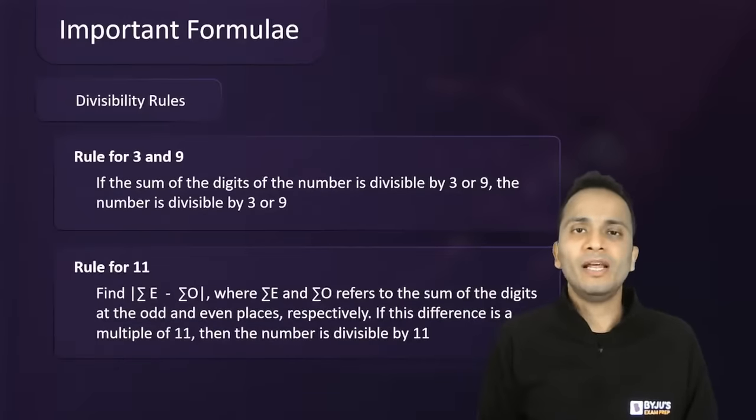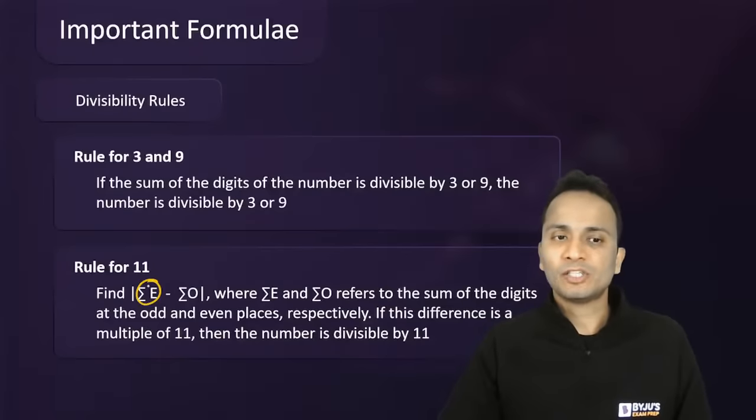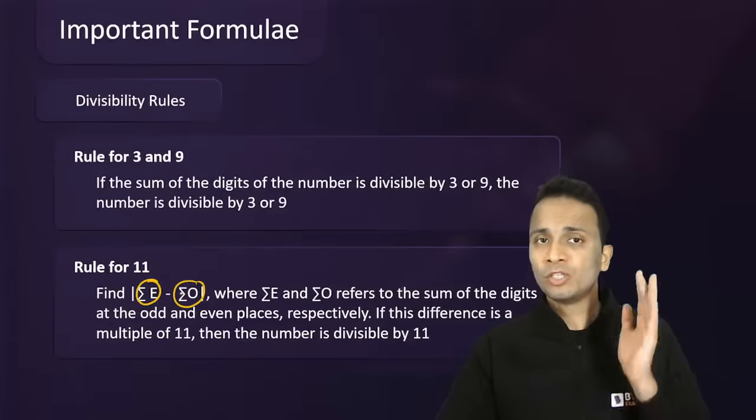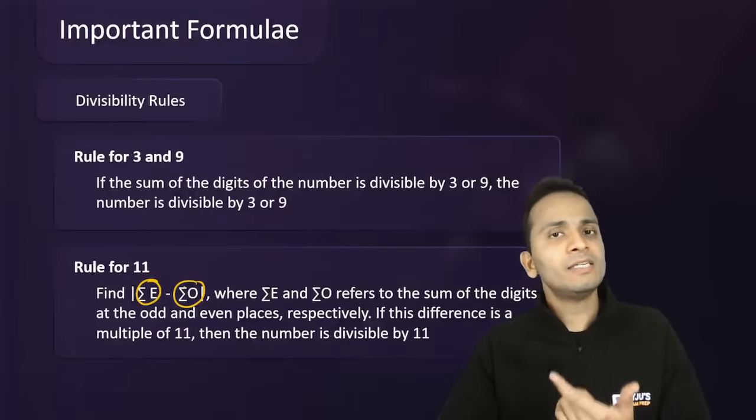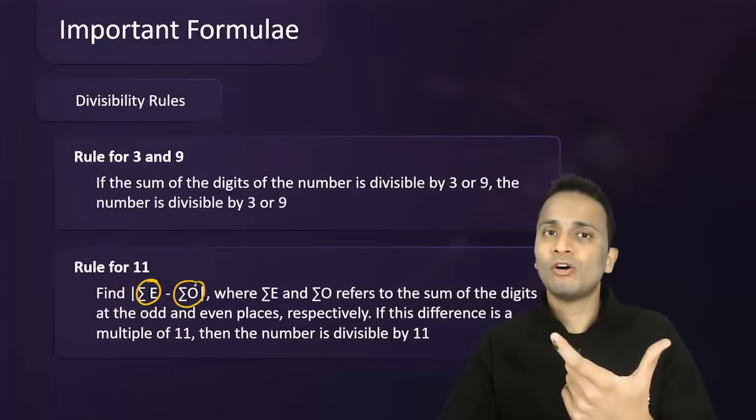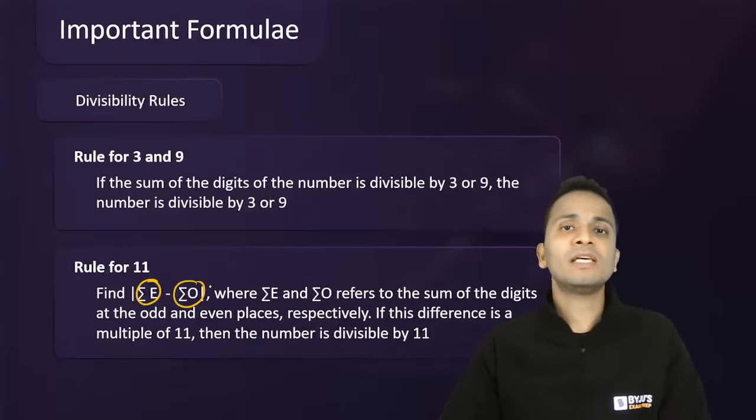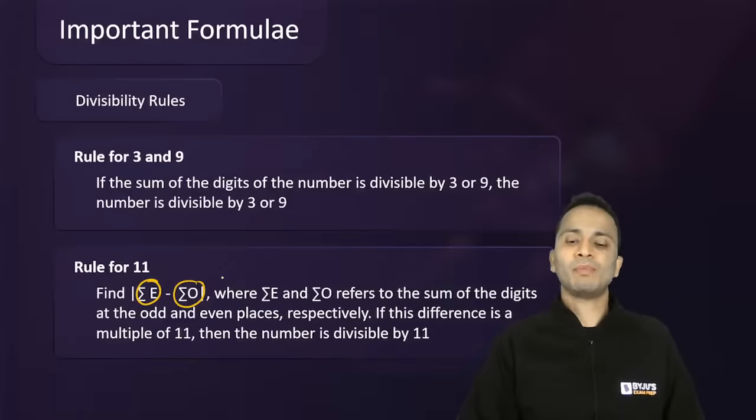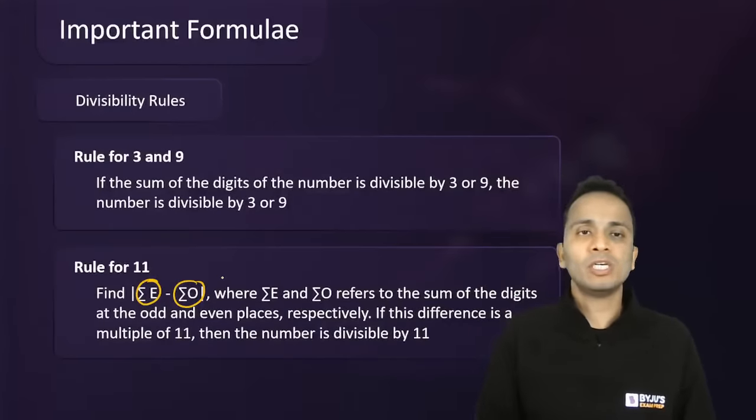Now finally the rule for 11. The rule for 11 is जितने भी digits हैं even places पे, उनको add करो. जितने भी remaining digits हैं odd places पे, उनको add करो. So take the sum of all the digits occurring at even places and then take the sum of all the digits occurring at odd places. Now find out the difference of these two sums. If that difference is completely divisible by 11, then the original number will also be completely divisible by 11. Alright, so these are certain basic, fundamental rules that you must remember about divisibility.